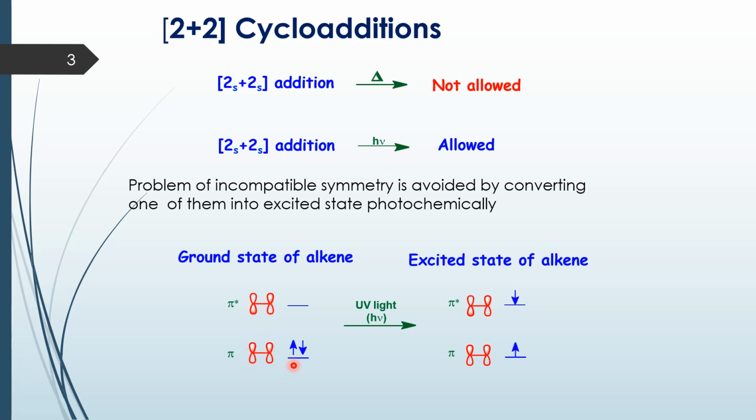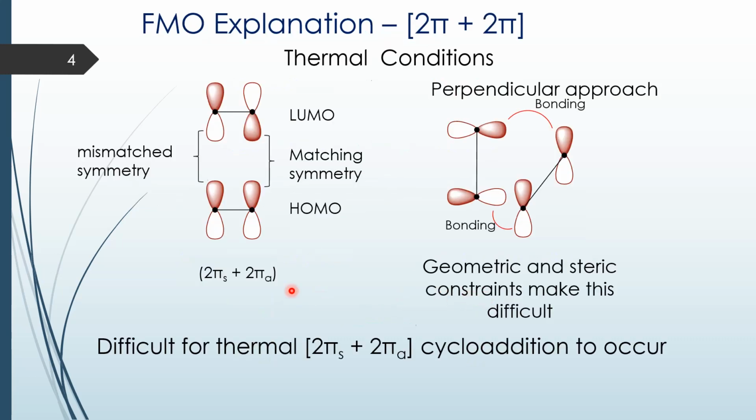However, when you excite it, do the reaction under photochemical conditions, one of the electrons is excited from the HOMO to the LUMO. So now my HOMO is pi star, my LUMO is also pi star, and hence the reaction is favorable. As can be seen here, it is illustrated here. So this is my HOMO in the ground state. This is the LUMO in the ground state under thermal conditions. You see that while there is a symmetry match here, there is a mismatch here.